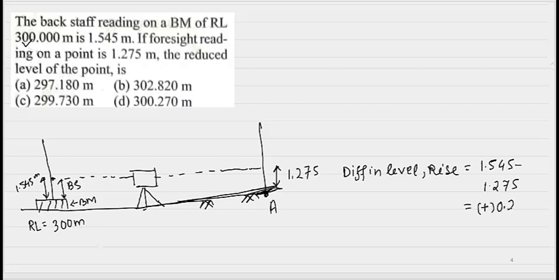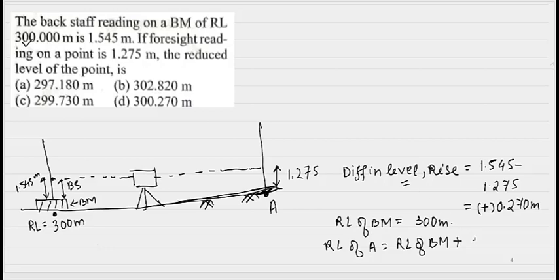So it comes out to be positive 0.270 meter. Now we know the RL of benchmark is given as 300 meter. Since the point A is at a higher elevation than the benchmark, what will be the RL of A? It will be RL of benchmark plus this rise. So 300 plus 0.270. So the answer comes out to be 300.270 meter. Option D is the correct option.